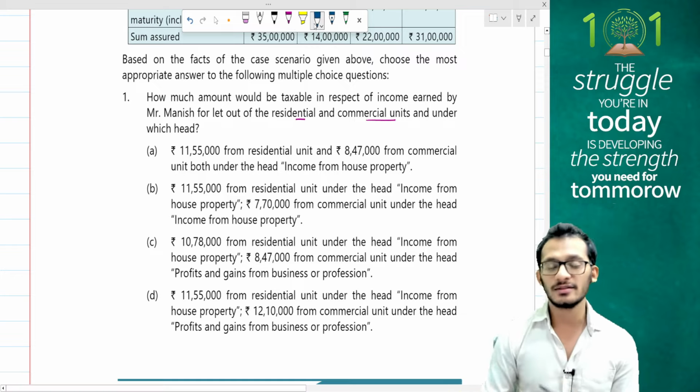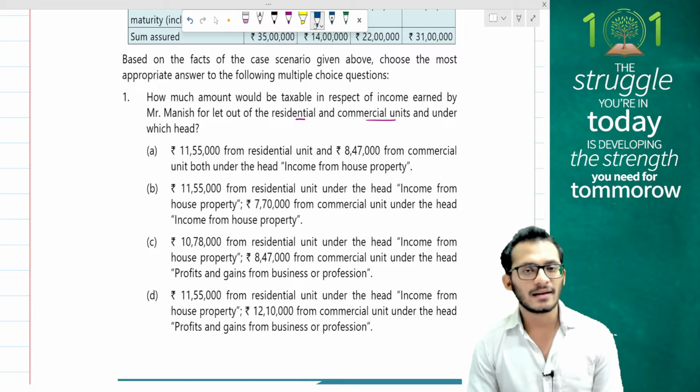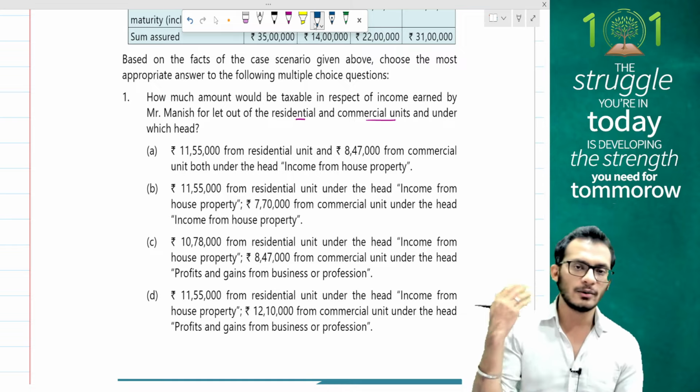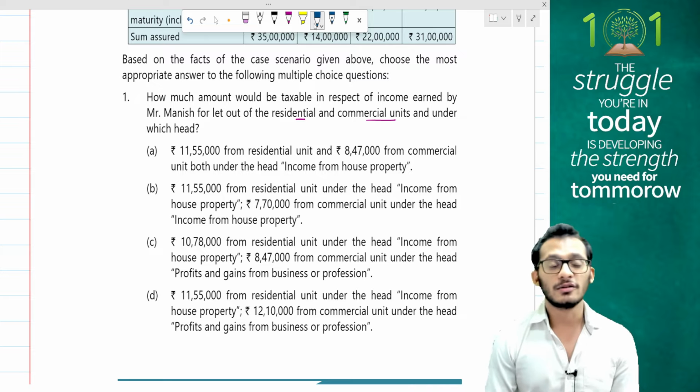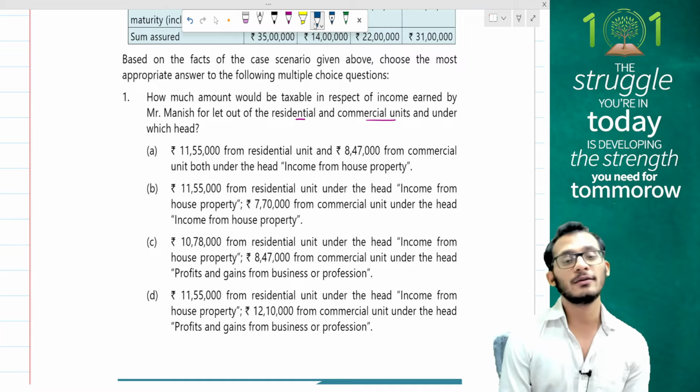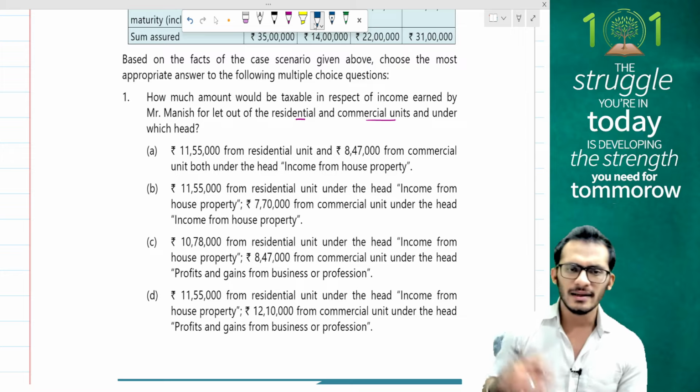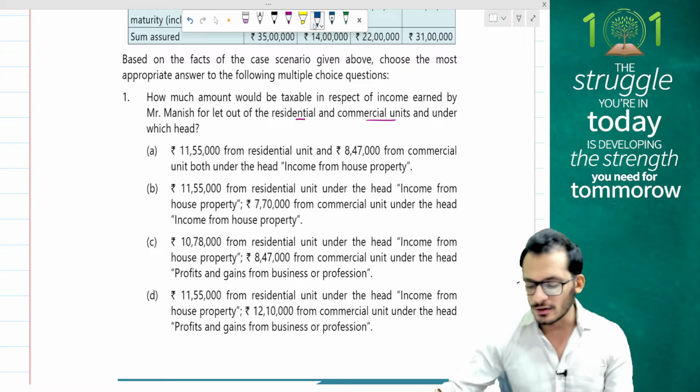This looks like something which is going to come from the amendment series. The current year amendment clarifies that when you have a residential house property, even if you are in the business of letting out such residential house properties, you will still be taxable under the head income from house property. So it looks something related to that, but let's check what is happening.